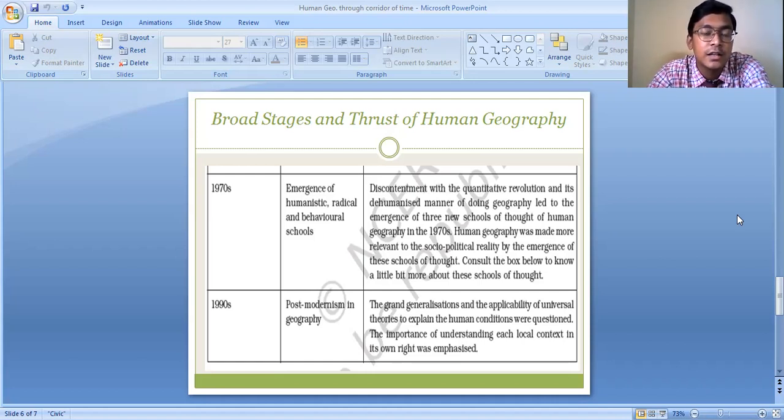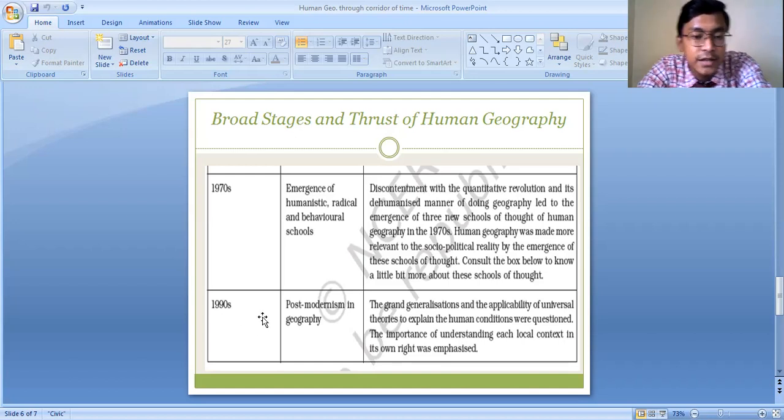So now we started knowing in detail about race, religion, about the economies, about the well-being of peoples. Here the geographers shifted their focus from understanding geography through statistical and mapping techniques to understanding the different behaviors of human beings, such as cultural behavior, social behavior, economic behaviors and all.